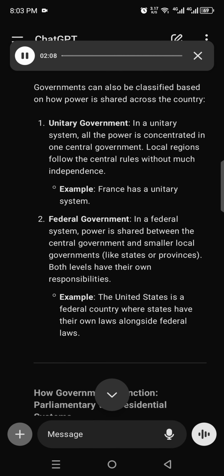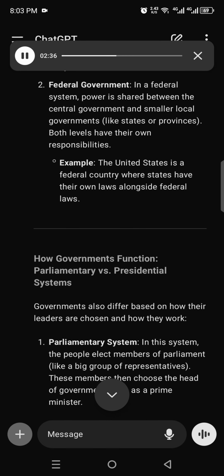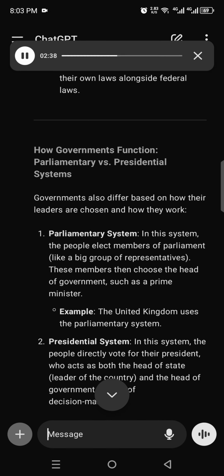1. Unitary government. In a unitary system, all the power is concentrated in one central government. Local regions follow the central rules without much independence. Example, France has a unitary system. 2. Federal government. In a federal system, power is shared between the central government and smaller local governments, like states or provinces. Both levels have their own responsibilities. Example, the United States is a federal country where states have their own laws alongside federal laws.